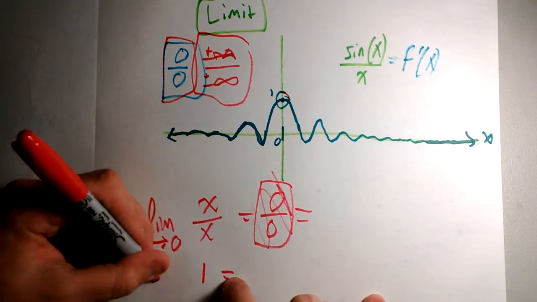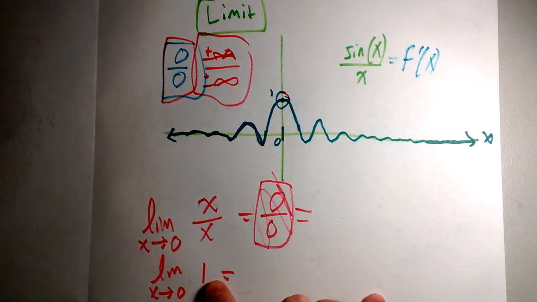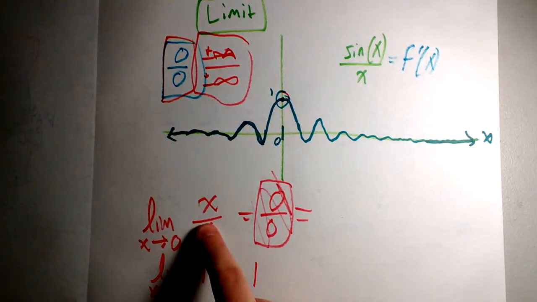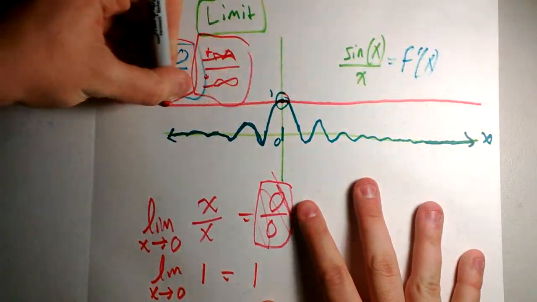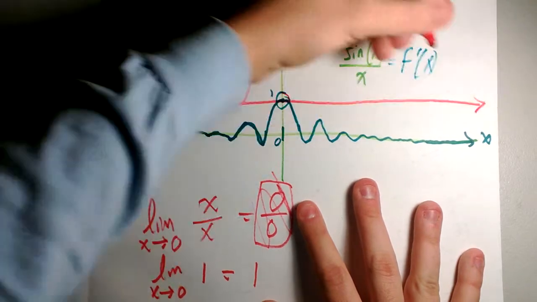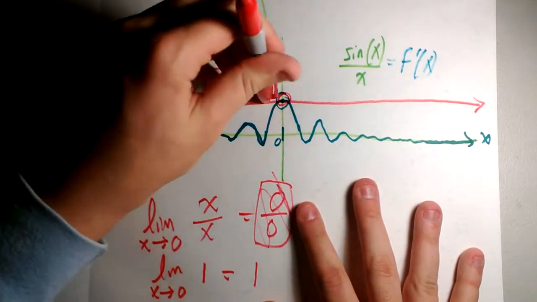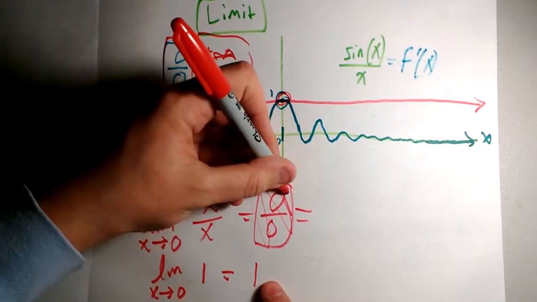And so if this equals 1, what's the limit as x approaches 0? Well, if you plug in x equals anything here, it's just 1. If you were to graph this as a curve, it's going to be a flat line at 1, except we have what we call a hole in the function at 0 because you get that 0 over 0.